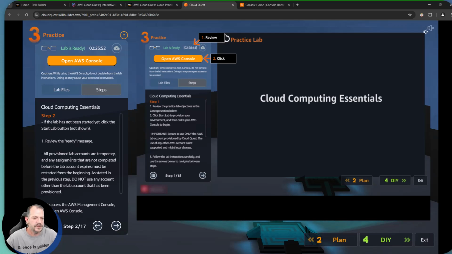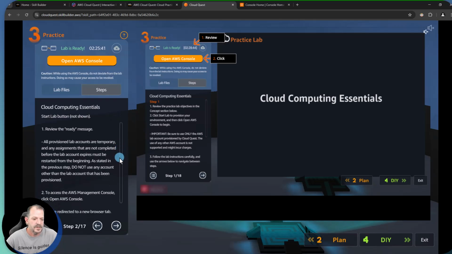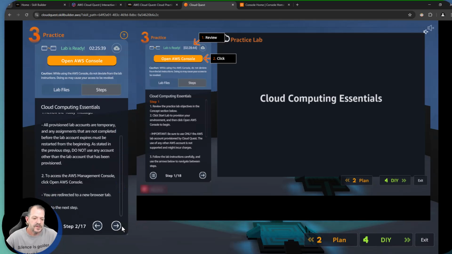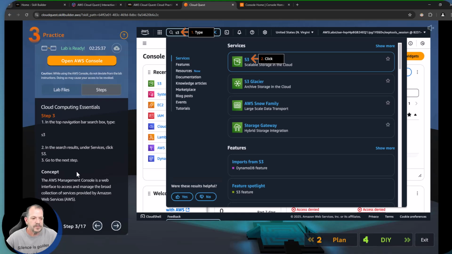All right, so we've got a list of steps. It says review the ready message. We are already ready. We've got the console open, and that's what we're seeing up here on the top left-hand side. Directions on how to access the console. Excellent. Basically, it's asking us to go over to the S3 service. We'll do that in just a moment.